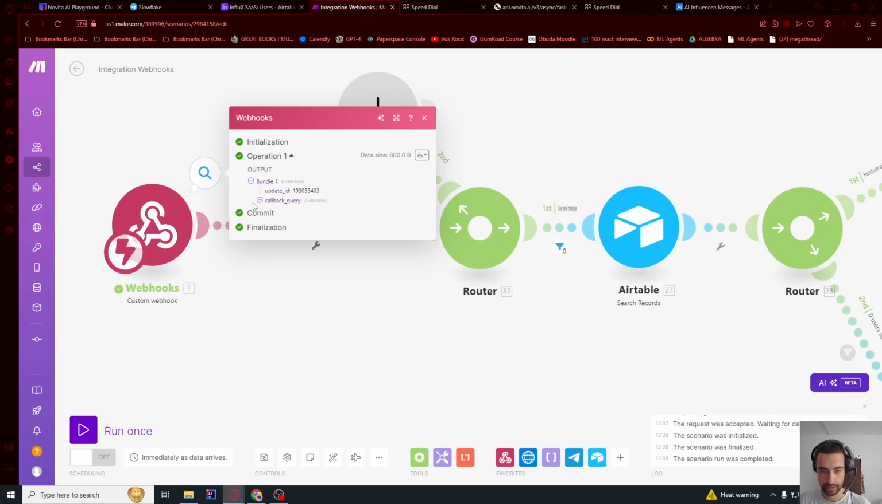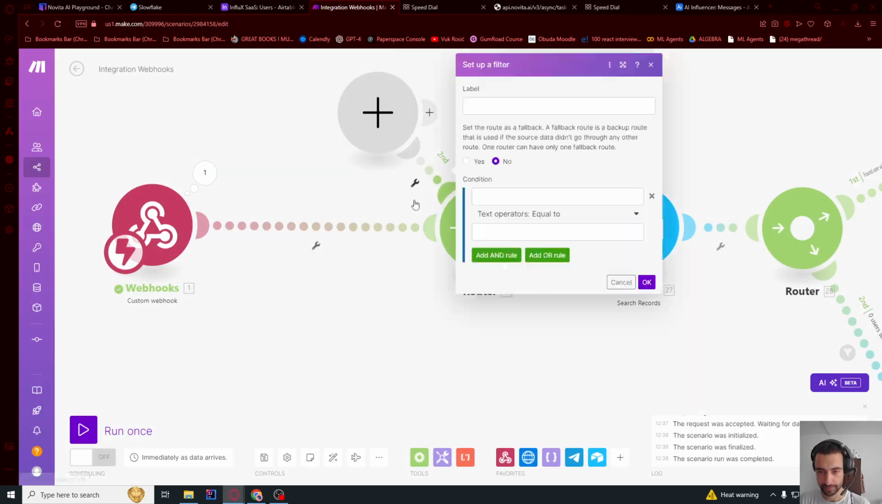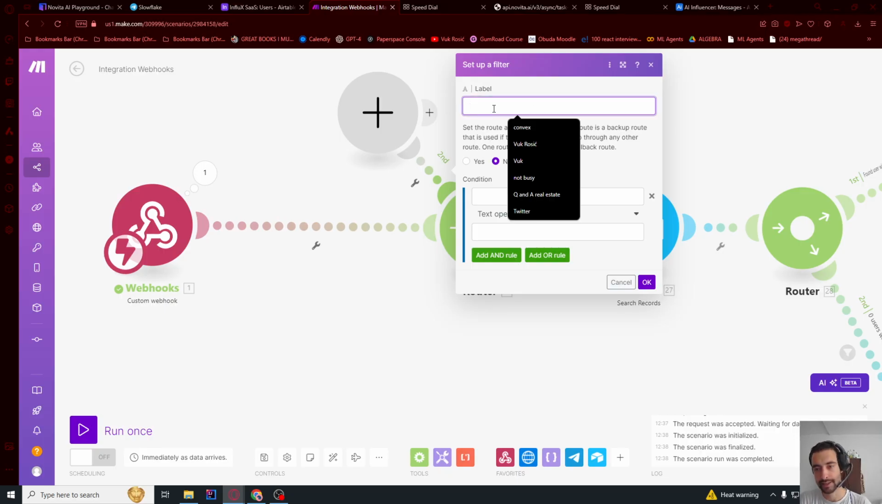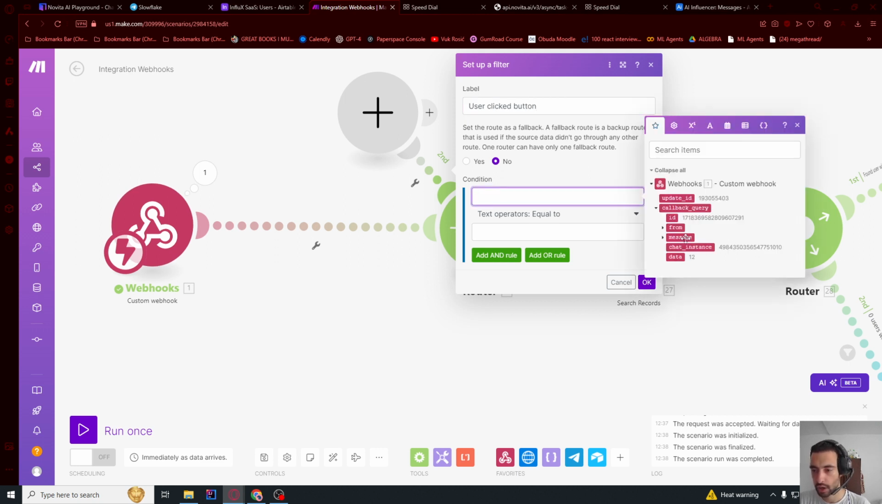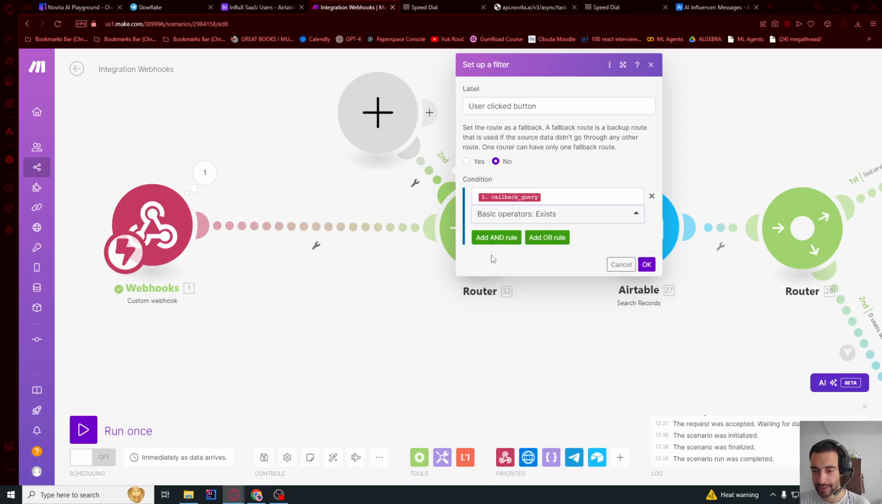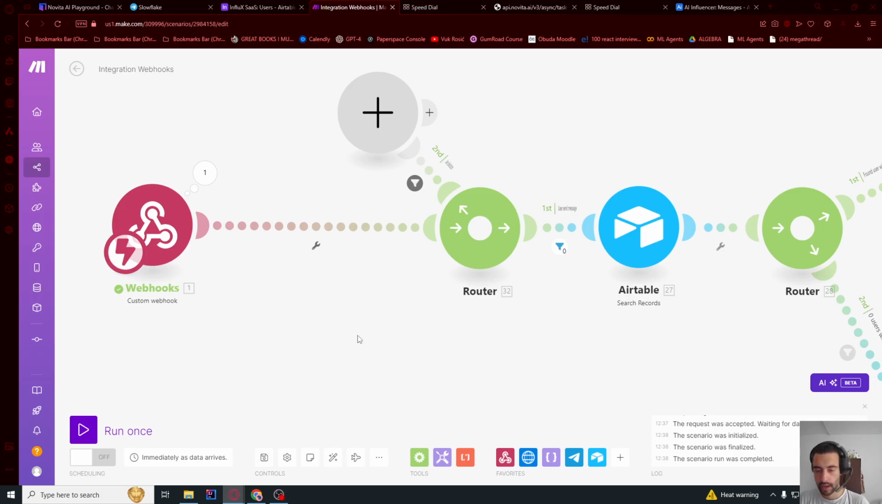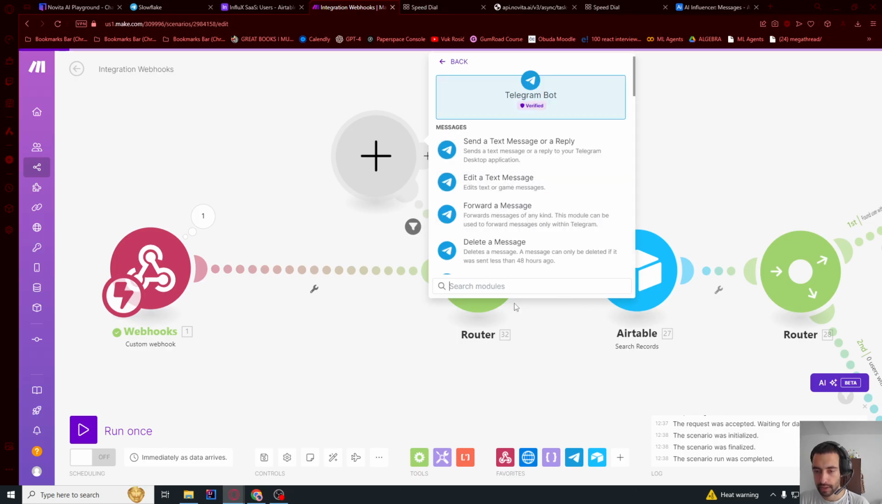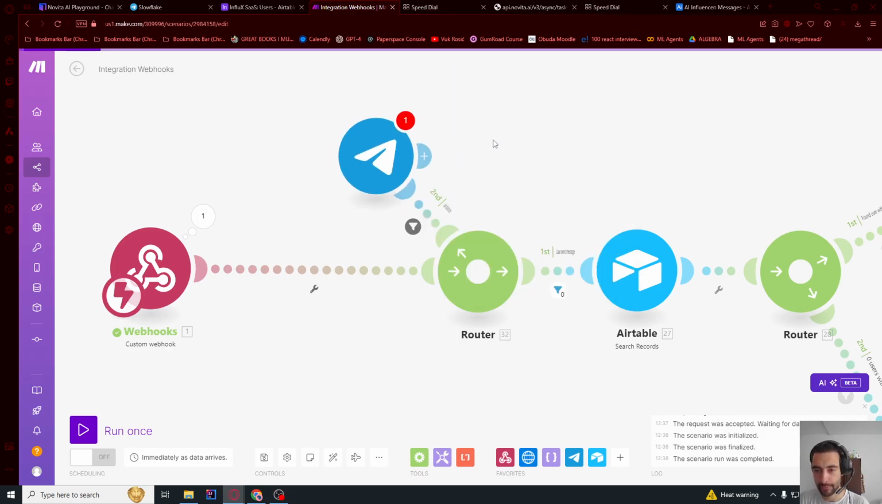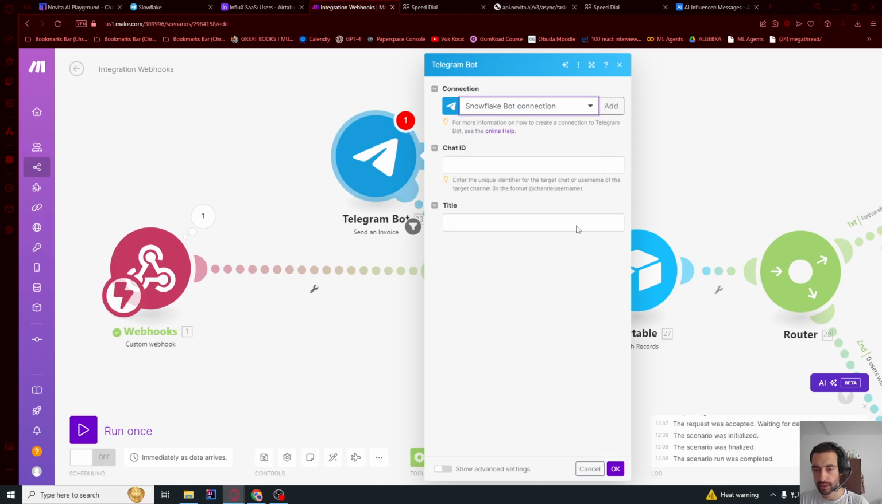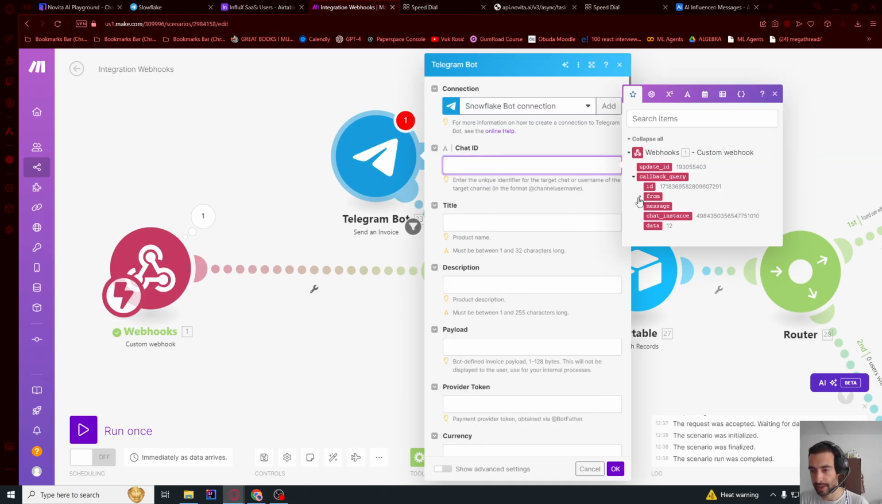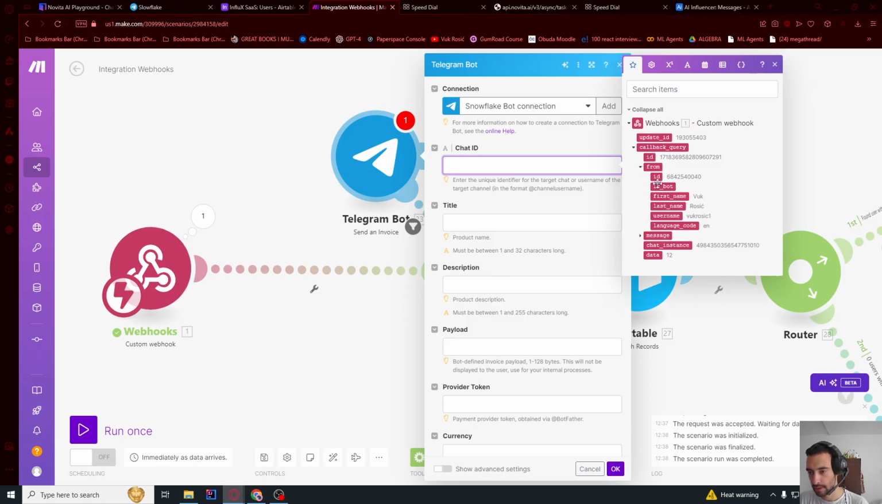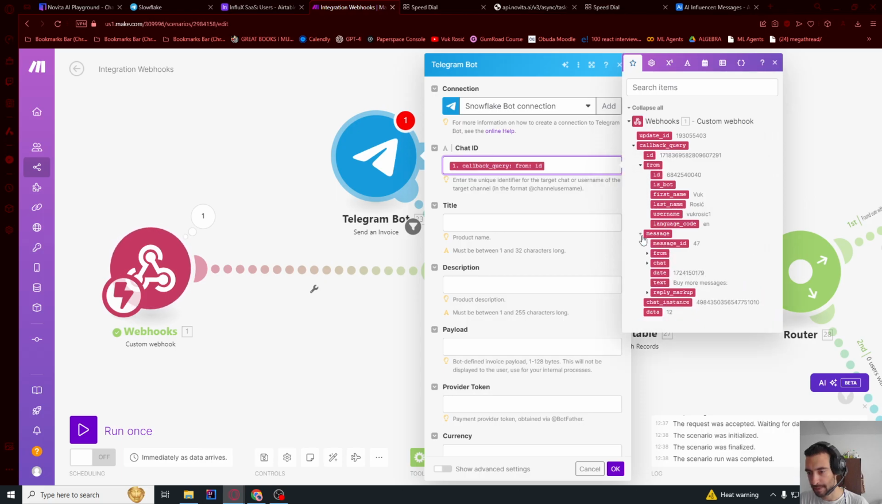So let me go here to this filter. Let's just say user clicked button. Condition: callback query exists. Okay. So let's go here, Telegram bot, and then say invoice. So send an invoice. Choose your bot. Chat ID is gonna be this callback query message from ID, or you can also say message chat ID, it's the same ID.